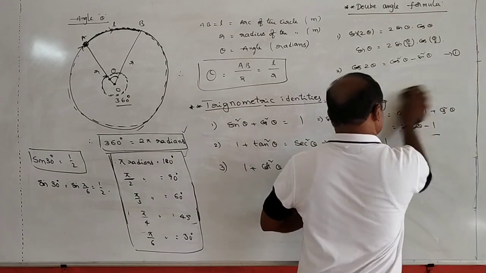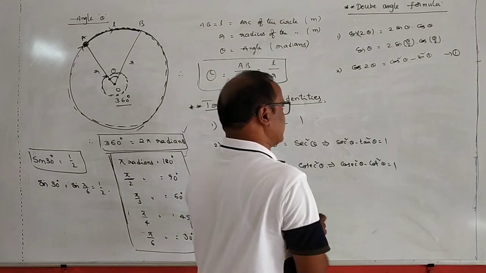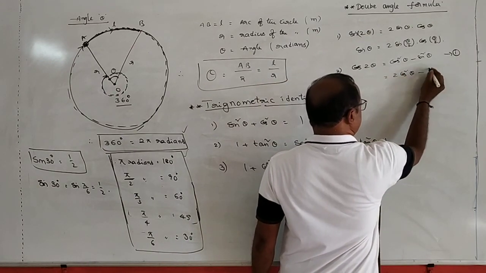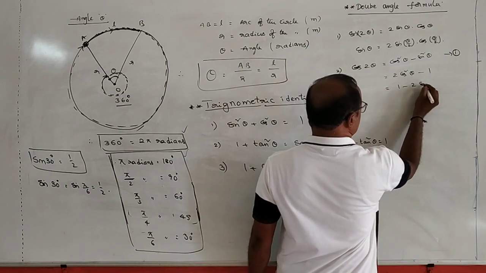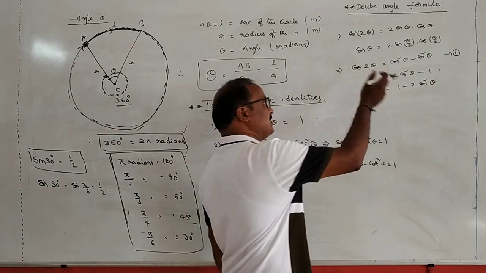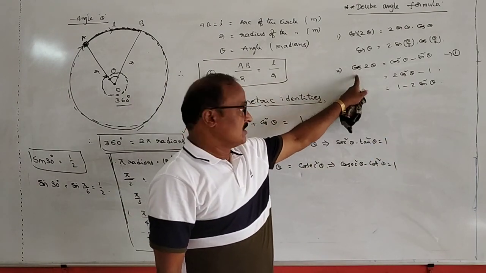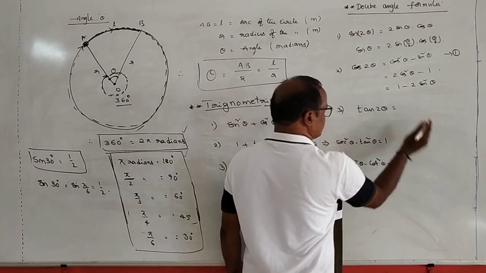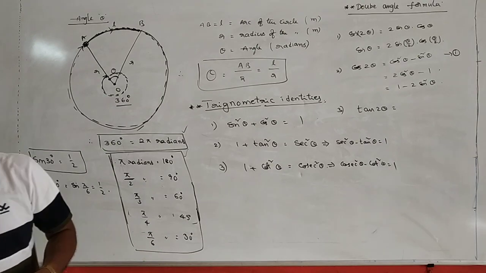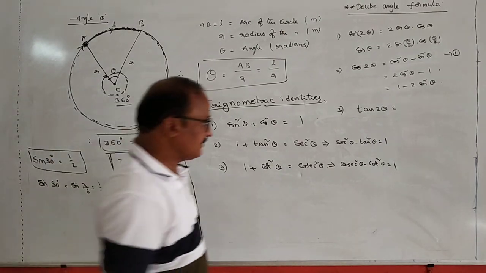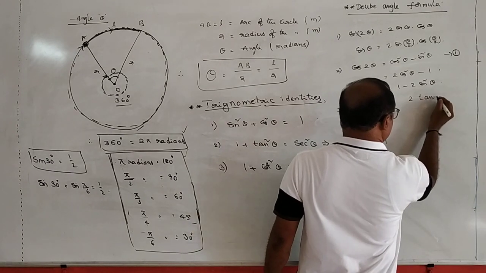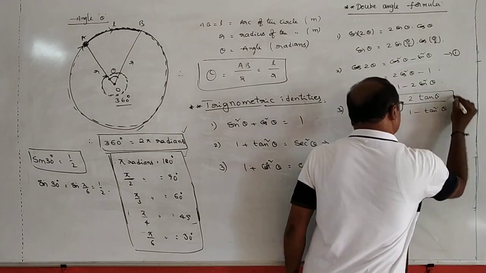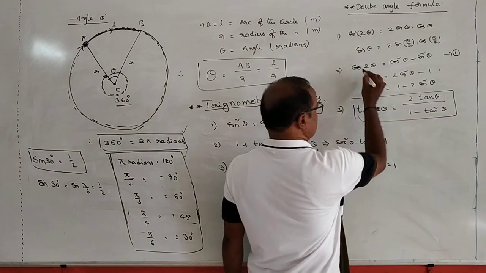Okay. So what are the formulas here? Remove all of the others. Simply cos 2 theta is equal to cos square theta minus sin square theta, or this is equal to 2 cos square theta minus 1, or 1 minus 2 sin square theta. These are the three double angle formulas for cos 2 theta. And what is the value of tan 2 theta? Tan 2 theta is equal to 2 tan theta by 1 minus tan square theta.